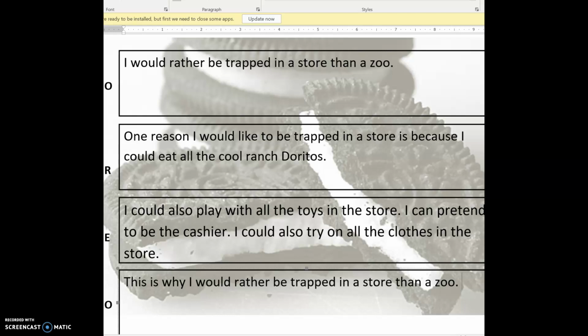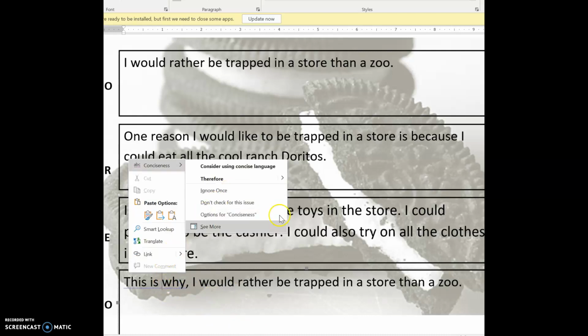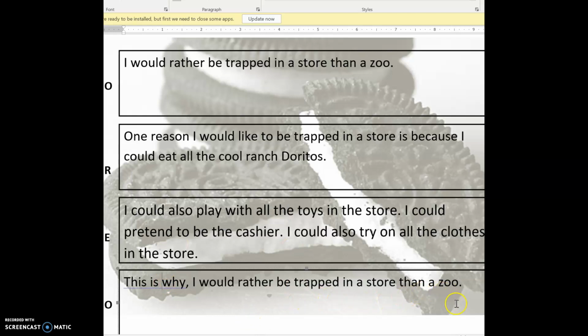Okay, let's read it all together now. If I had to write this as a paragraph, I would say, I would rather be trapped in a store than a zoo. One reason I'd like to be trapped in a store is because I could eat all the Cool Ranch Doritos. I could also play with all the toys in the store. I can pretend to be the cashier, and I could also try on all the clothes in the store. I'm going to change this can to could because we're using could everywhere. Okay, this is why, comma, I would rather be trapped in a store than a zoo.